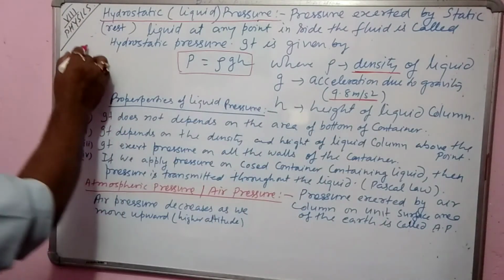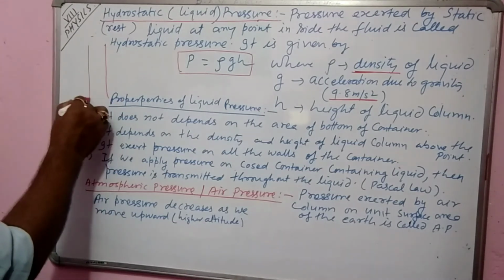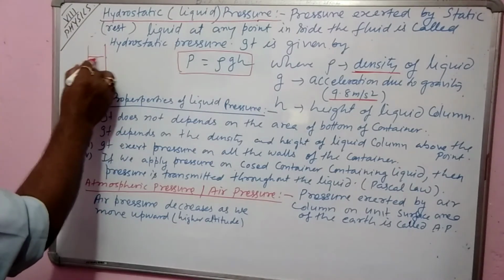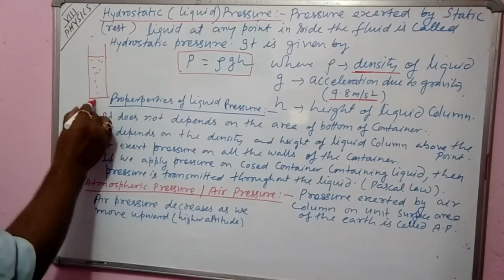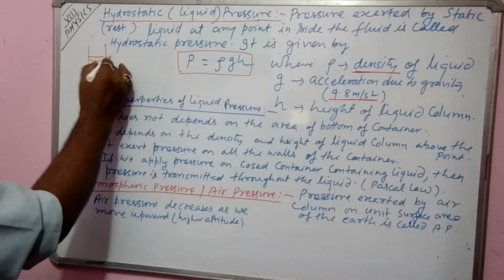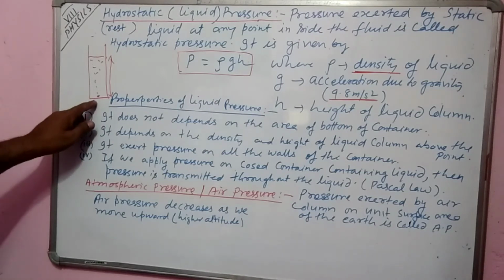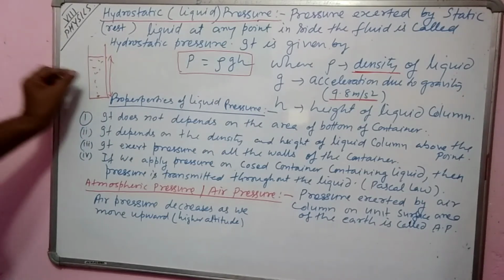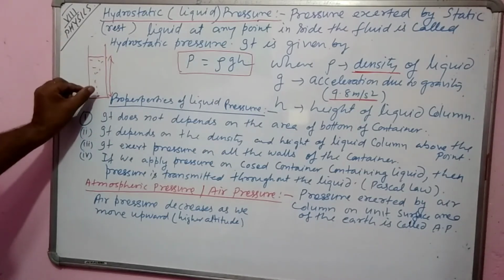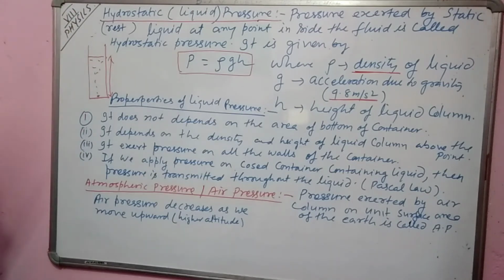If you are filling water in this glass, what will be the pressure at the bottom? Height is affected, area is not affected, but this height and what type of liquid is there will exert the pressure on the bottom of the container.